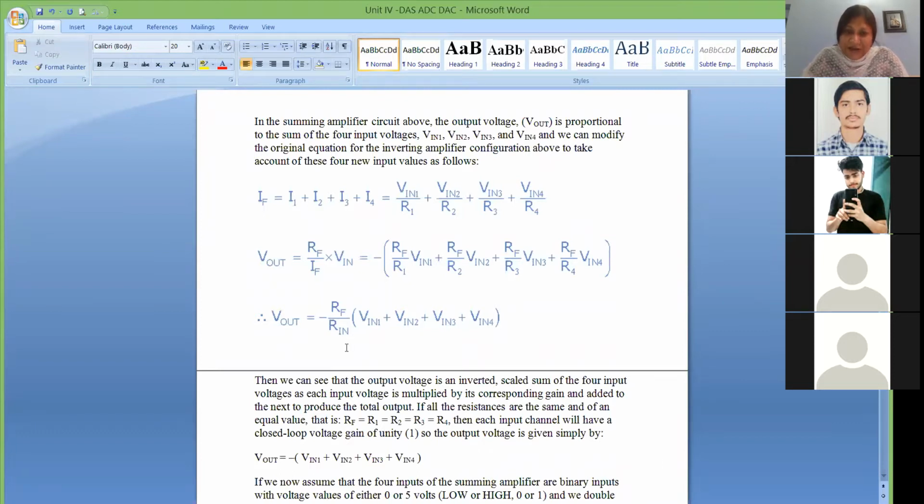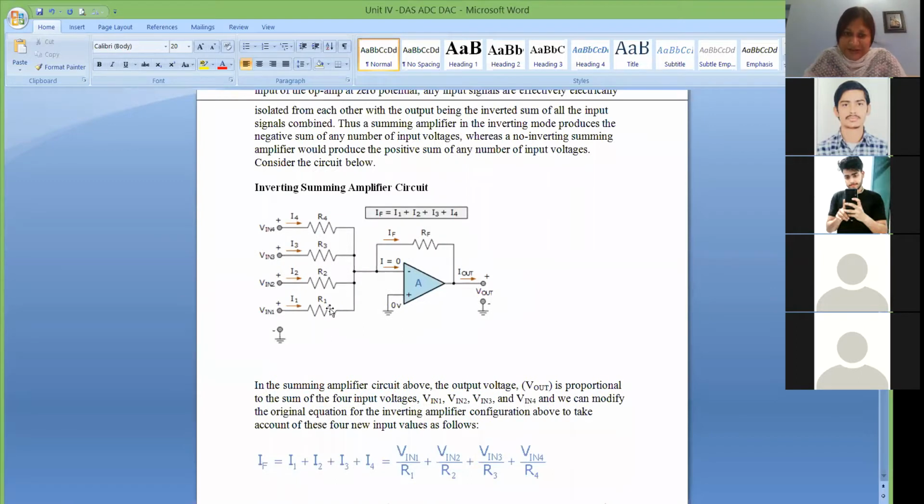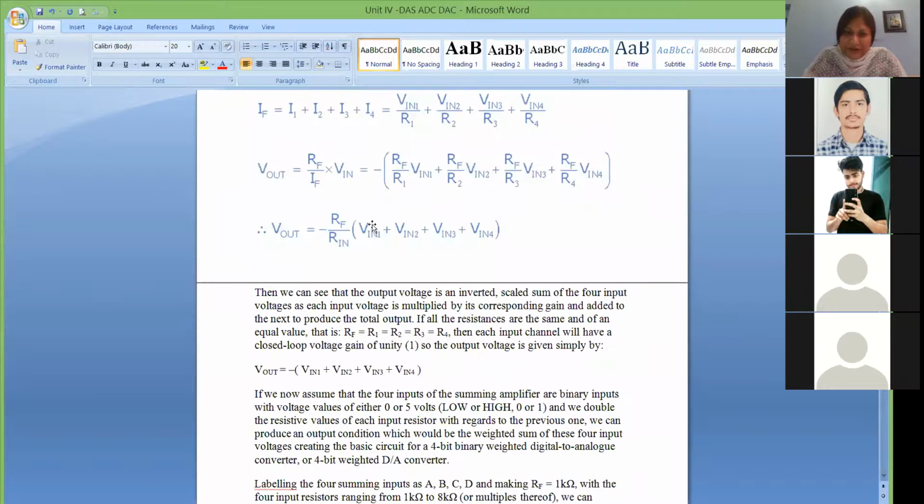So is it clear? If you fix the value of resistances, all the resistances the same, that is R1 or all the same values, then RF by Rin will be taken common outside, and in the bracket Vin1 plus Vin2 and so on. So this is your summing amplifier.